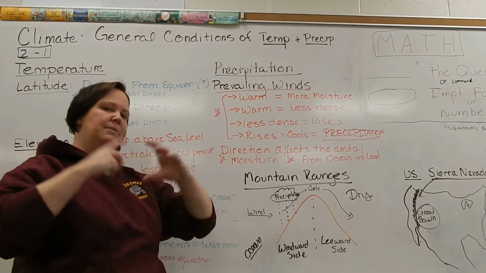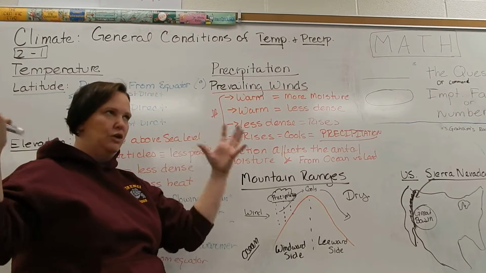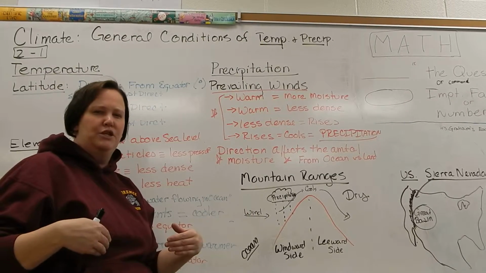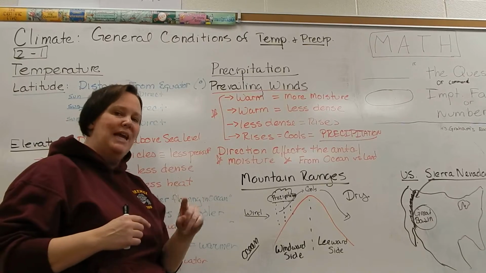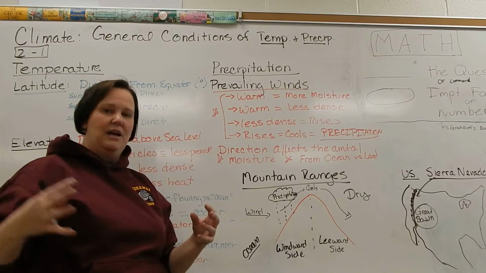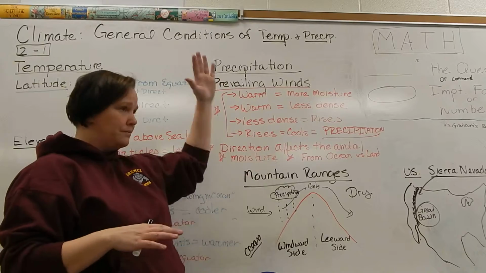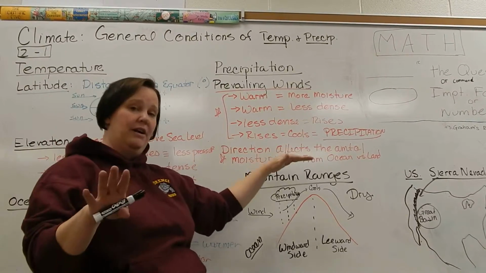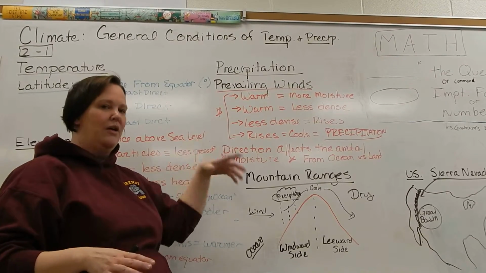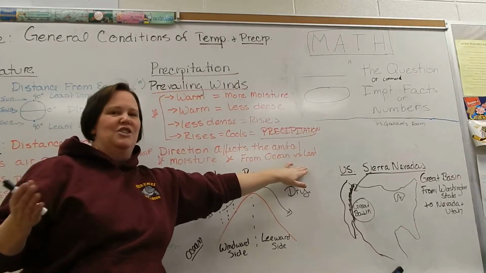The Sahara Desert takes up the top part of the African continent. It's a huge, expansive desert, and it's right next to the ocean. So you would think that you would get some precipitation. But the wind that comes to the Sahara Desert comes off of the large landmass of Europe, and there's not a lot of water for it to pick up. So it flows over and it's dry. Then the Sahara Desert warms it up. Well, that wind goes out into the ocean, picks up some water, and dumps it somewhere else. But the Sahara has this large wind, and the wind is dry.